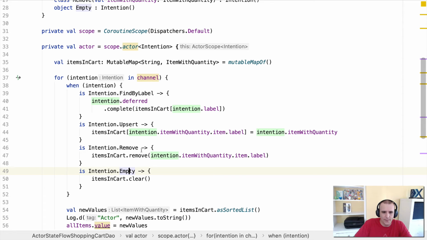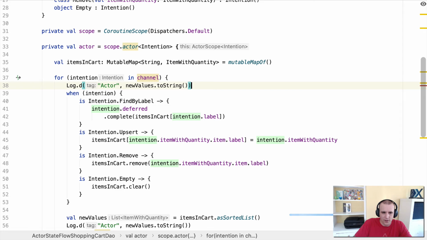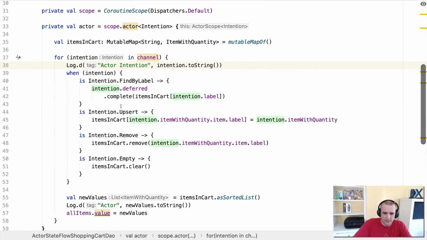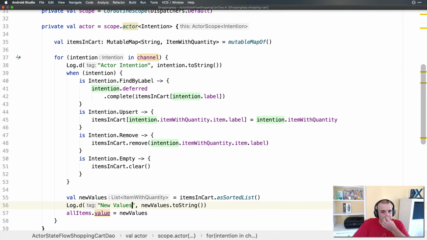And so every single time, actually, let's get the intention going too, because this will actually be pretty cool to see. Copy it. And so for each intention that's coming through, we're going to print out what the intention actually is. So actor intention. And then down here, it's going to be actor, or I'll call it new values. Sure. So if I go and do that, let's run the app again.